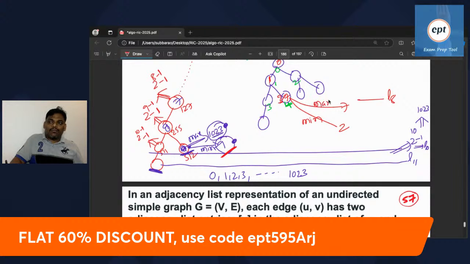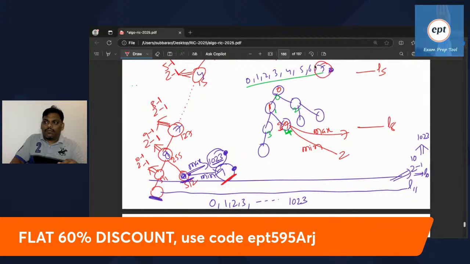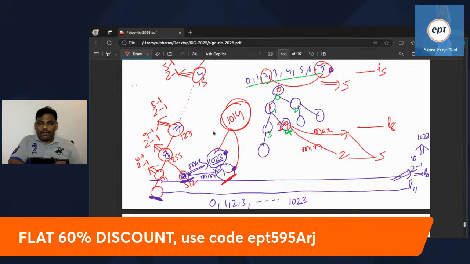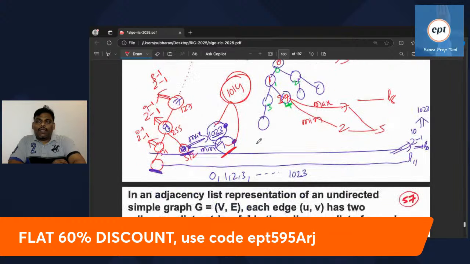Maximum 7. What is that 7? Maximum person. So minimum person 2. So the difference is 5. Same thing here. What is the difference here? 1023 minus 9. I think 1014. Answer is 1014.